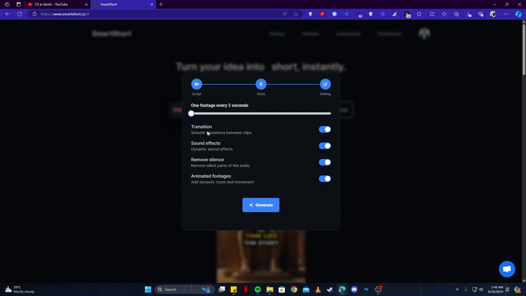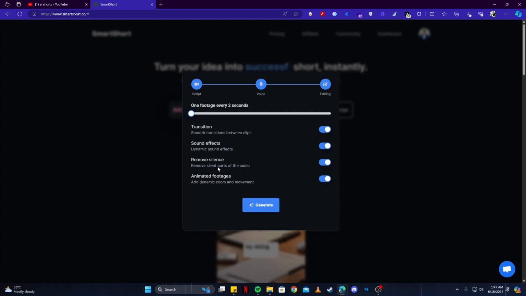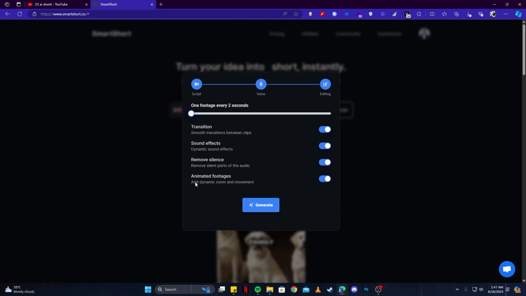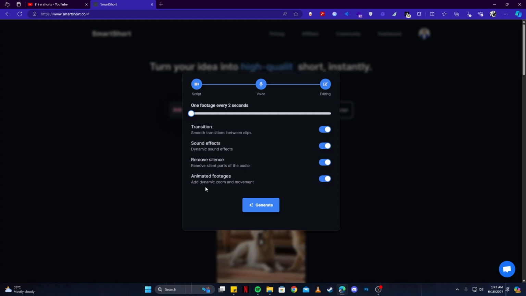Then we have a transition effect, which basically adds a transition between the clips or the footage that is being replaced. And then we have crazy sound effects. We have remove silence, as of course silence is a very bad part in AI generated videos, as you can always have some sort of silent parts in a video generated by AI. So this will remove that and make sure that doesn't happen here, so we get the best quality out of our videos. And then there are animated footages which will include all the crazy effects without even having to do any work at all.